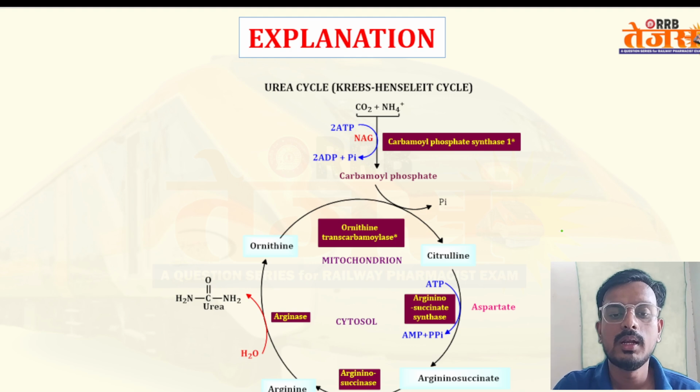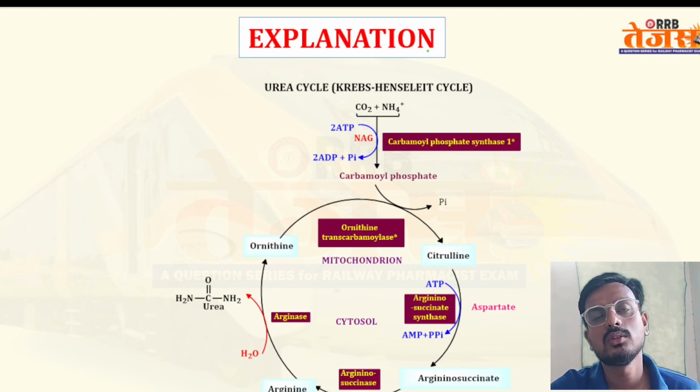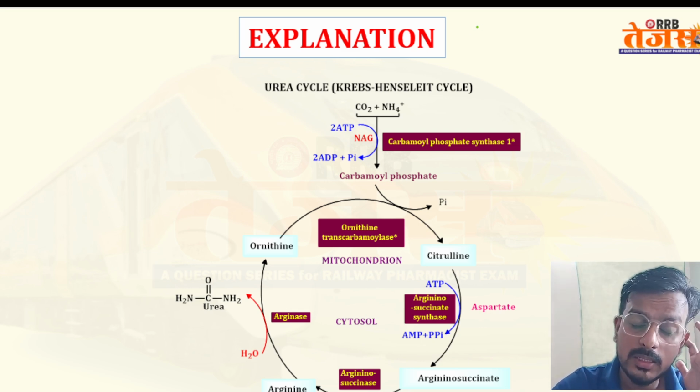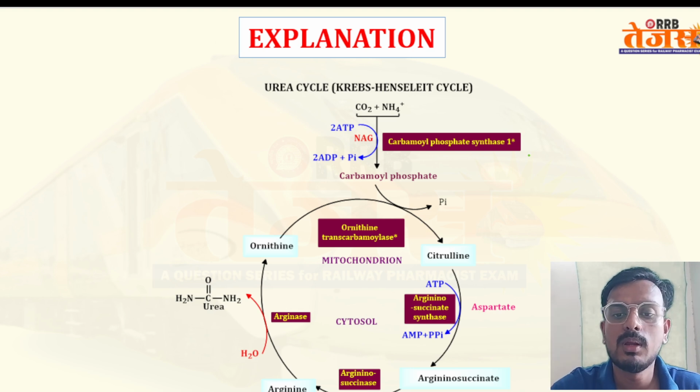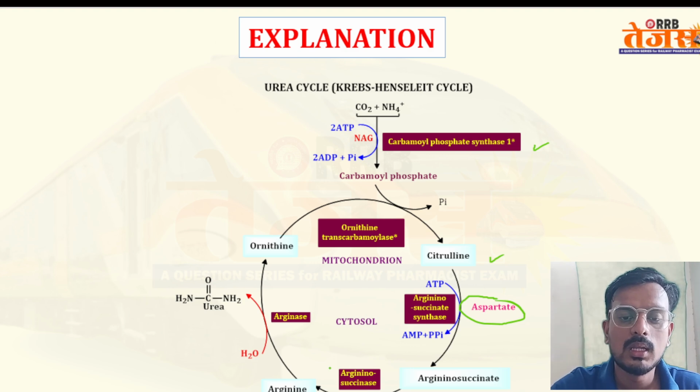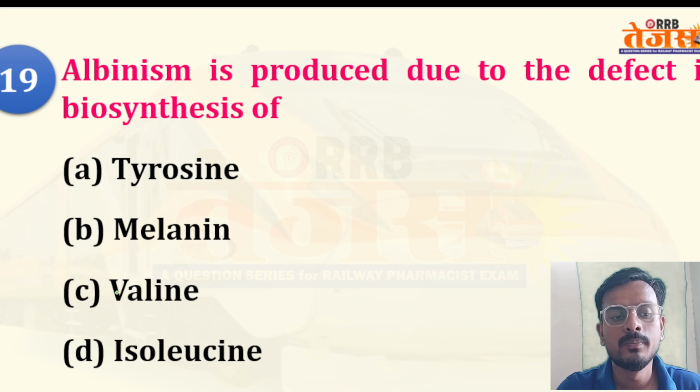This cycle has already been discussed, but I am repeating. The urea cycle is also known as the Krebs-Henseleit cycle, where carbon dioxide reacts with NH4 to form carbamoyl phosphate in the presence of the enzyme carbamoyl phosphate synthetase 1. Now this carbamoyl phosphate converts ornithine to citrulline in the presence of ornithine transcarbamylase. Then citrulline to argininosuccinate, with aspartate, in the presence of the enzyme argininosuccinate synthetase. From argininosuccinate to arginine in the presence of argininosuccinase, and from arginine to ornithine, during which one urea molecule is eliminated.